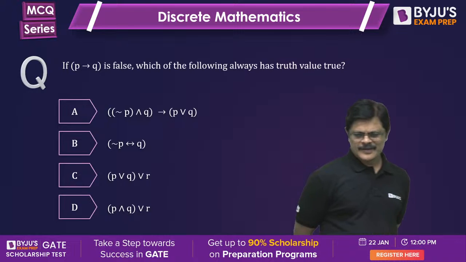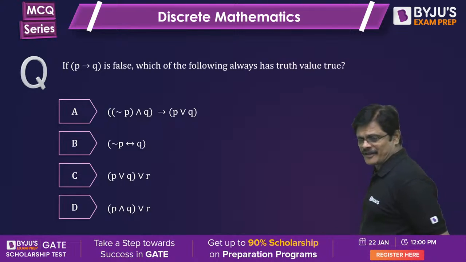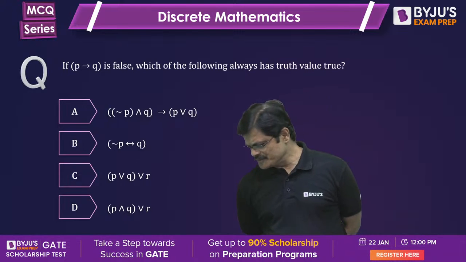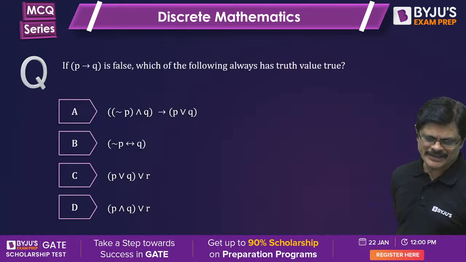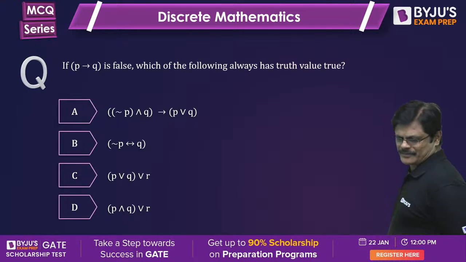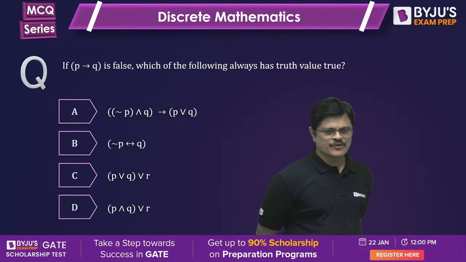ABC. Which of the... see here, P implies Q is given as false. Which of the following has always truth value true? Wonderful, dangerous Kiladi. Very good, very quick. P implies Q is false.